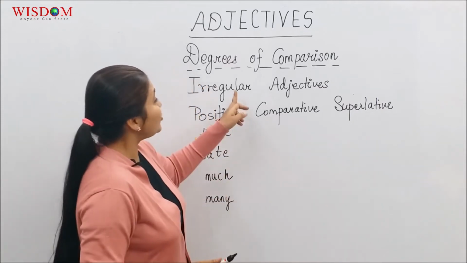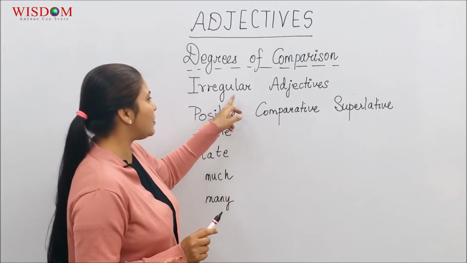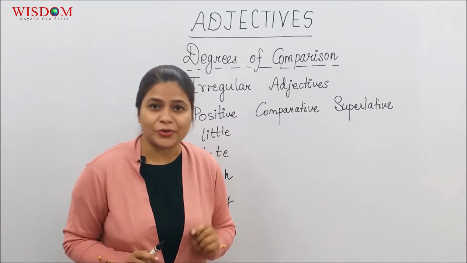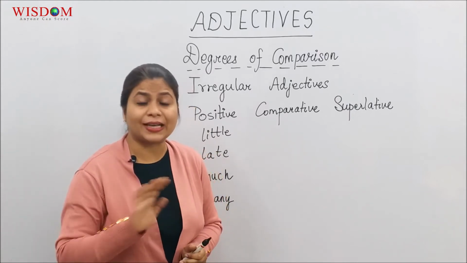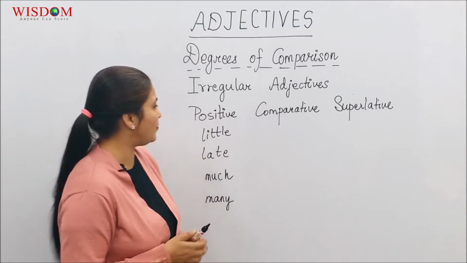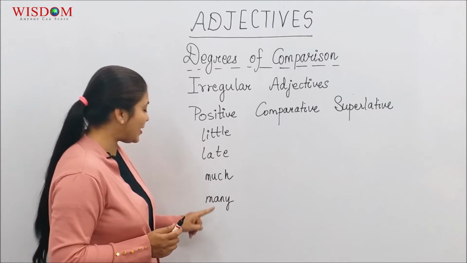Okay. Now to continue with what we are going to study in today's session, we are going to talk about a few irregular adjectives. I call them irregular because they have an entirely different form of comparative and superlative. The words little, late, much and many.